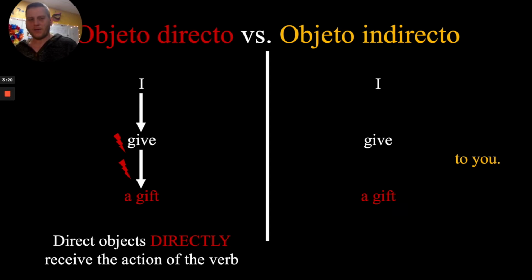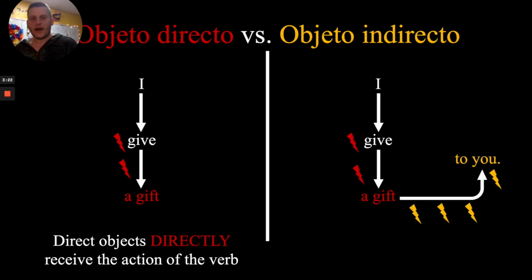But now, let's go to the other side. I am still giving the gift. I am not taking and giving you as a present. I am giving the gift. It is directly receiving the action, but you also are kind of receiving a bit of that action. You might say that you are indirectly receiving the action.